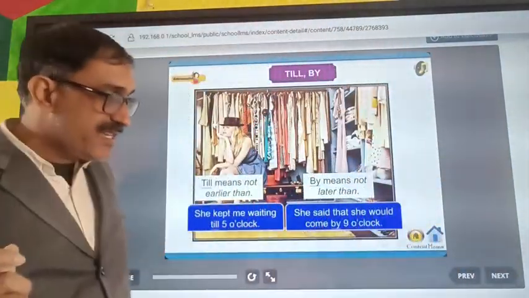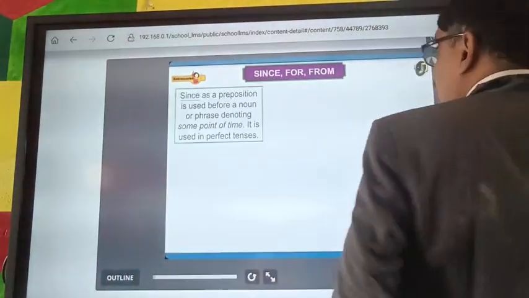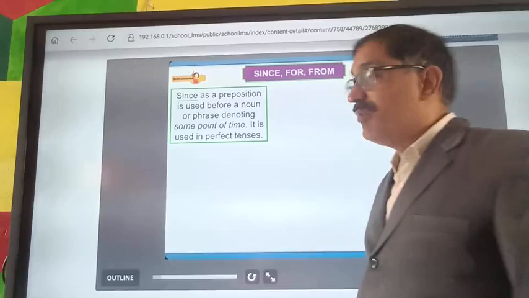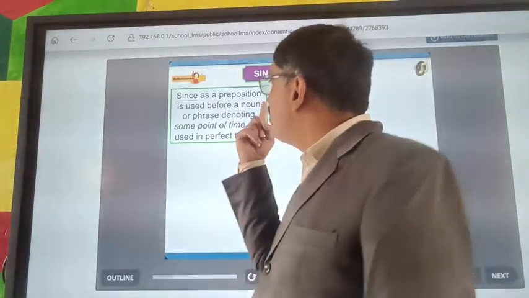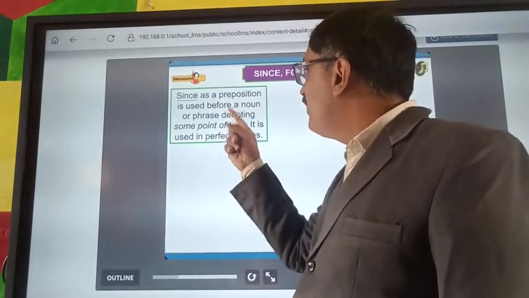And next is since, far from. Since as a preposition is used before a noun.